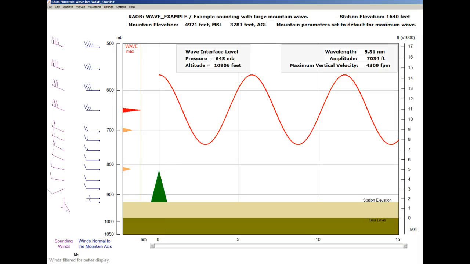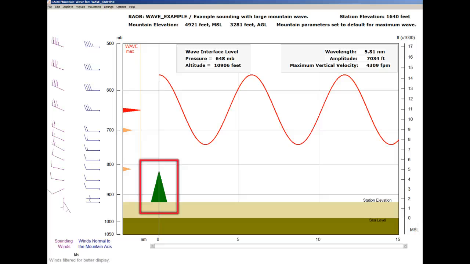It is important to remember that wave turbulence analyses are most accurate when the user provides specific parameters for the mountain of interest. However, if specific mountain parameters are not specified, RAOB then calculates the maximum potential wave with the default mountain. And RAOB does this by using its internal default 1 kilometer high mountain, which always has a half width that is automatically adjusted to the natural wavelength of the airstream.